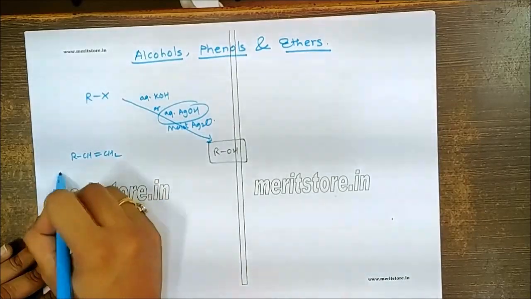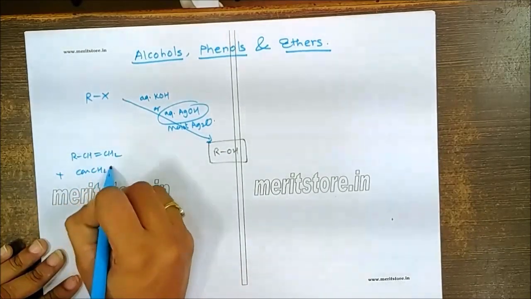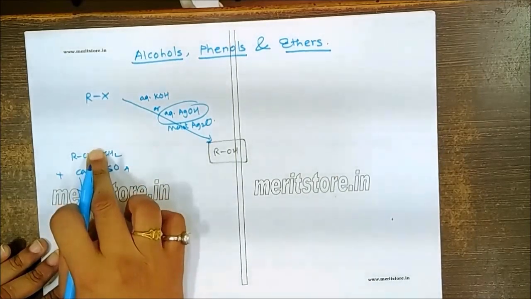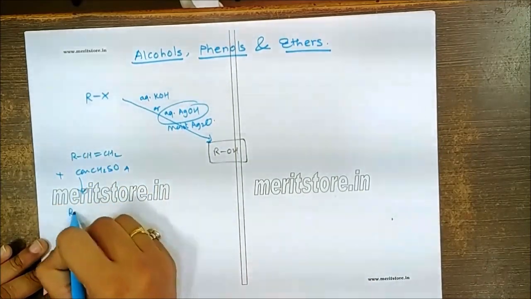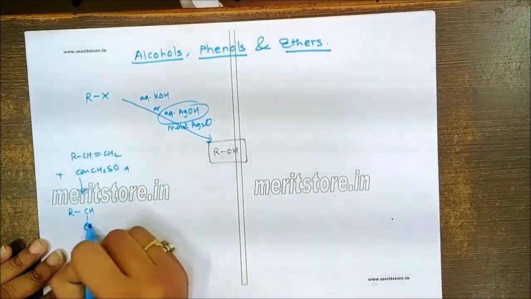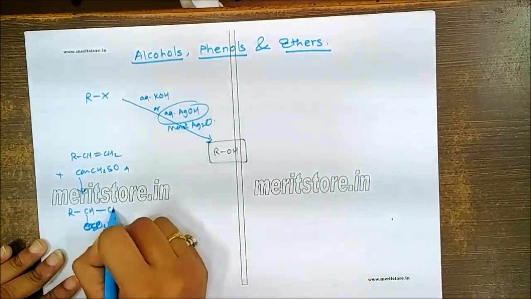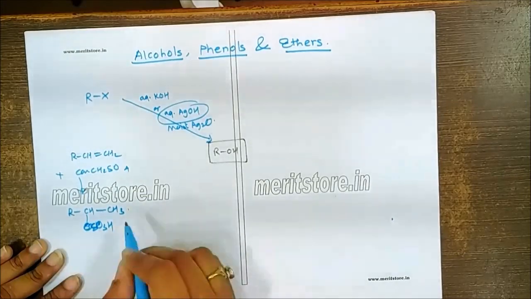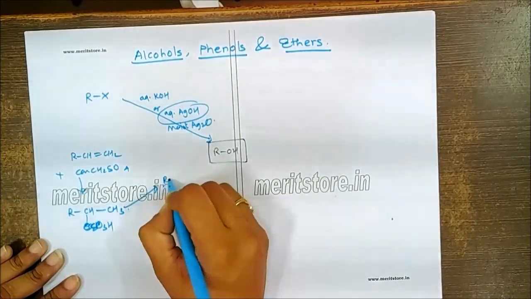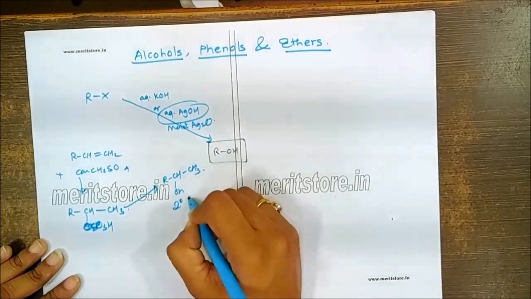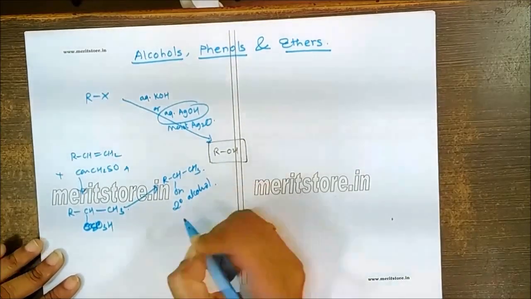If it is allowed to react with concentrated H2SO4, this will give you the addition according to Markovnikov's rule. So ROSO3H will be added to the carbon having less number of hydrogen atoms, and this will become CH3, and the hydrolysis of that will give you the formation of RCH(OH)CH3.